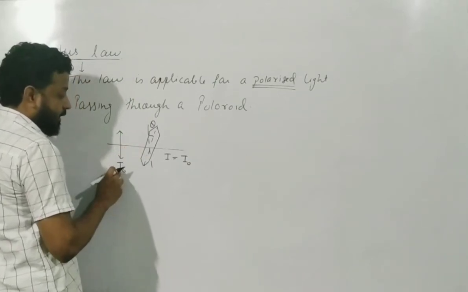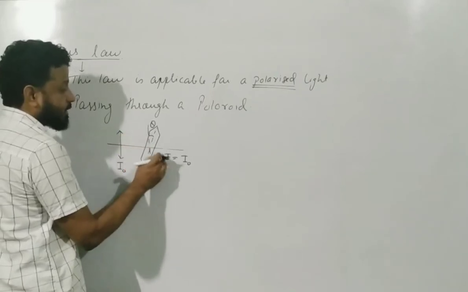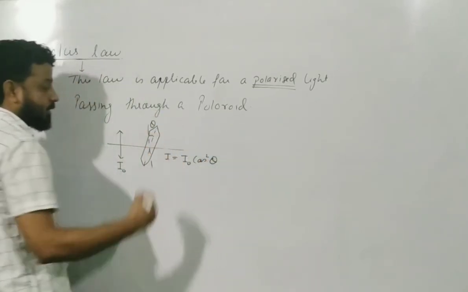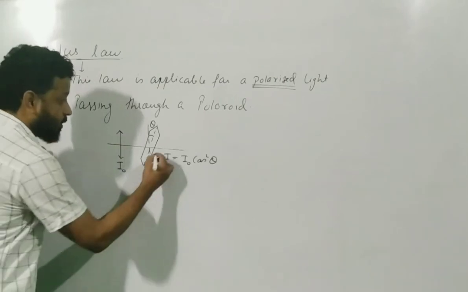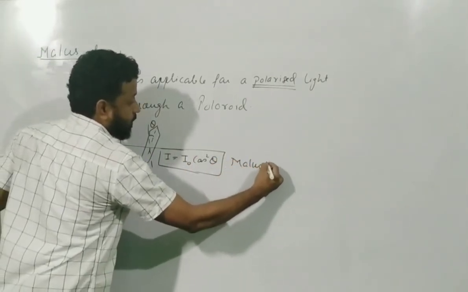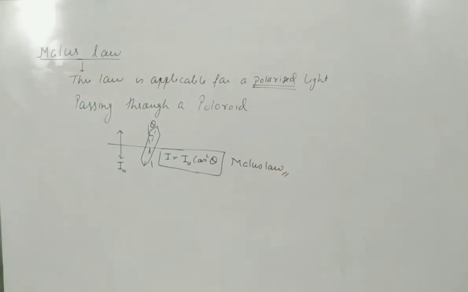What is I naught? The intensity of polarized light which falls on the polarizer. And what is I? I is the output light. I naught cos square theta. Correct? This formula is called Malus law.